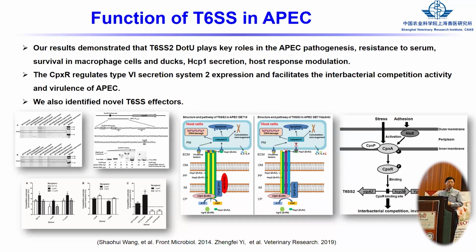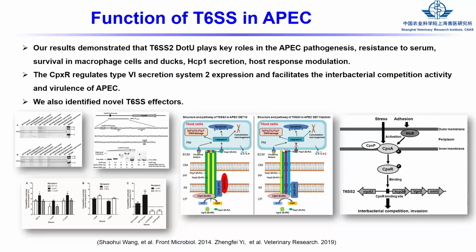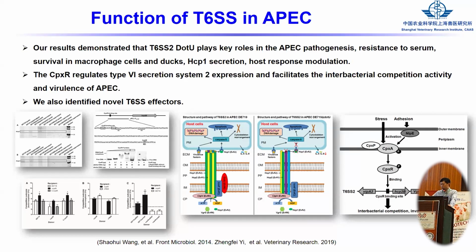But for that study, we continue to focus on the function of the effector, how this effector subverts the host immunity. But we didn't finish. So maybe next time when we have the full results, I will show you.